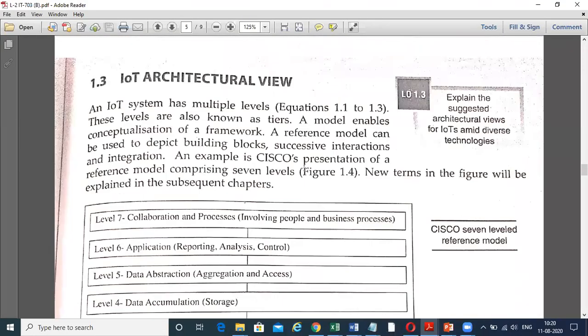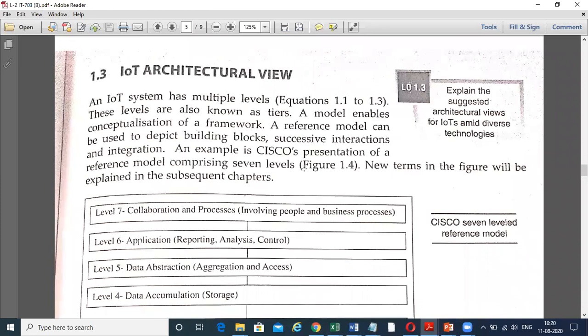So now it comes to the IoT architectural view. We have seen in equations 1.1 to 1.3 the multiple levels. Those levels are also known as tiers, that is, the tier architectures. A model enables the conceptual framework.